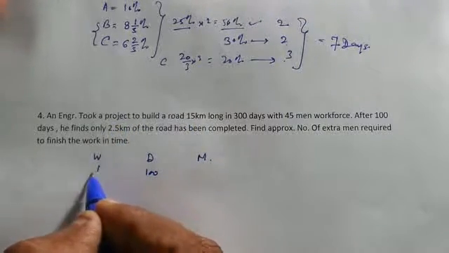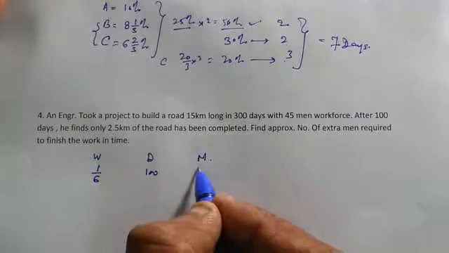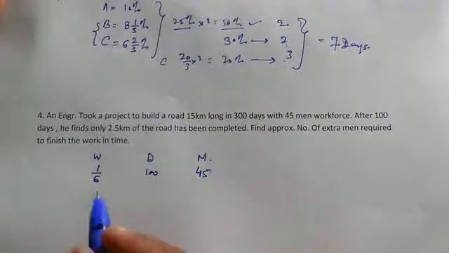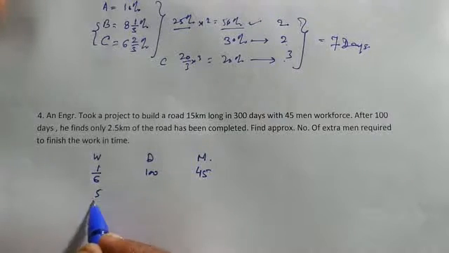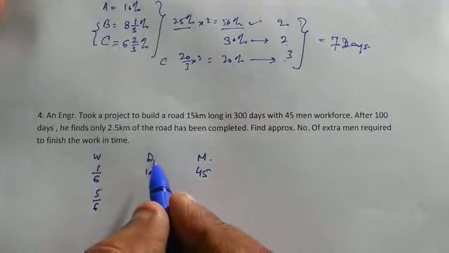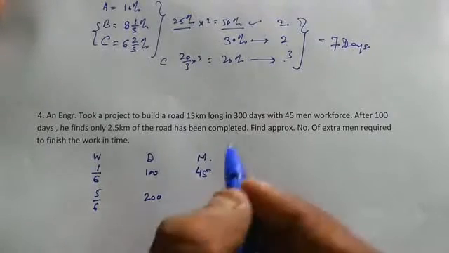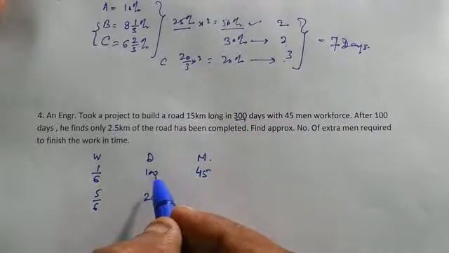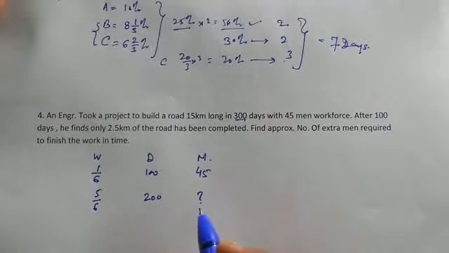So what is the work done? It is 1 by 6. And how many men were engaged? They are 45. Now, how much work has to be done? It is 1 minus 1 upon 6 because work is 100%, so it becomes 5 upon 6. And how many days are needed? Because the work is supposed to be finished in time, and 100 days have elapsed already, we are left with 200 days. And we have to find out the number of additional men required, that we'll see.